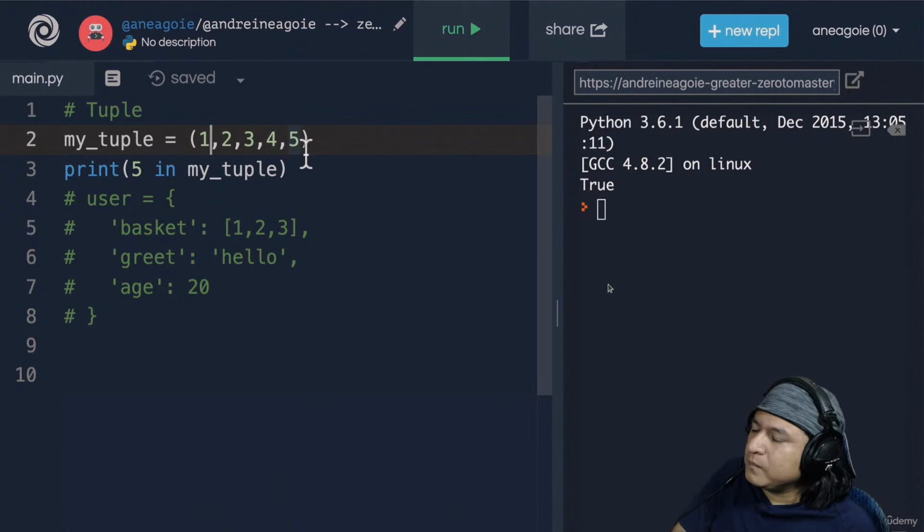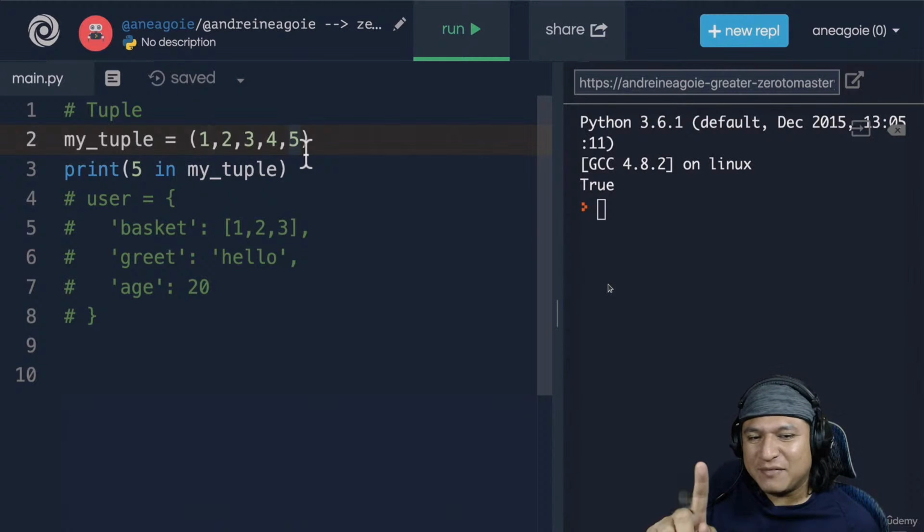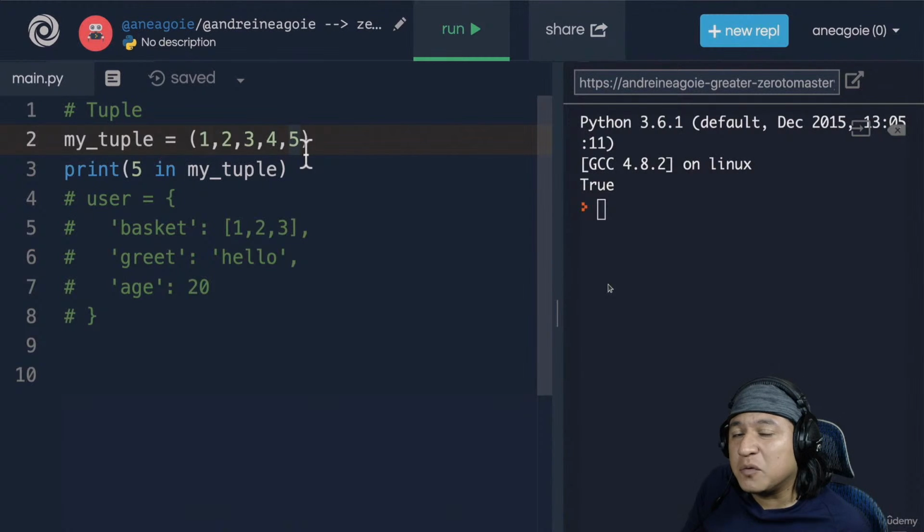Now, because they are less flexible, the other good thing about them is that they're slightly more performant than lists. So yeah, I forgot about that one. They are really fast. And that's why I prefer tuples over lists for large data sets. And I talk in millions of rows.